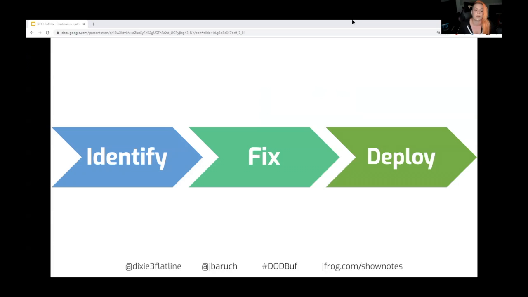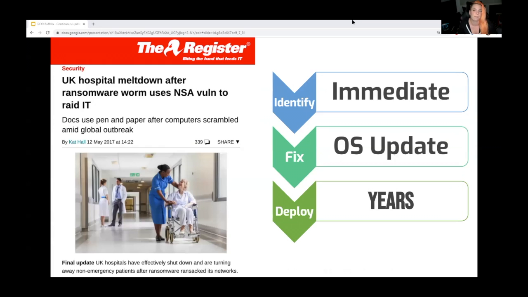So we have to deal with the time it takes to identify that a problem even exists, the time it takes to actually fix it, which could just be updating your dependencies, and then the time it takes to deploy the update. And this is where continuous updates become a big deal, because the faster you can update, the better off you are. So let me look at a couple of examples for you.